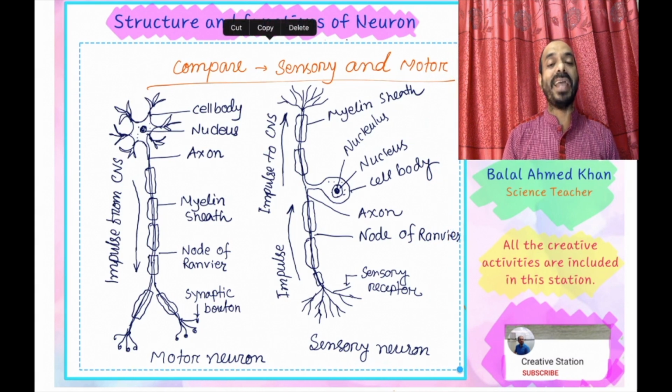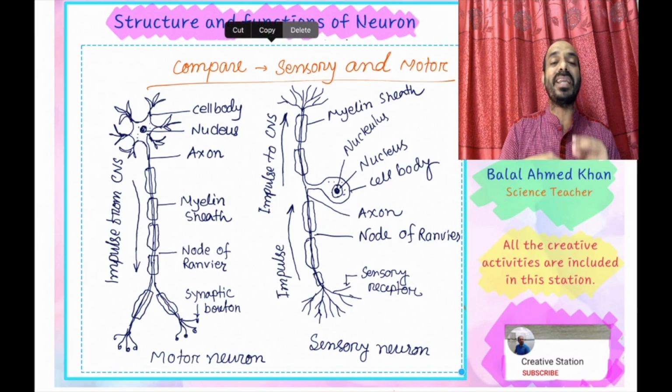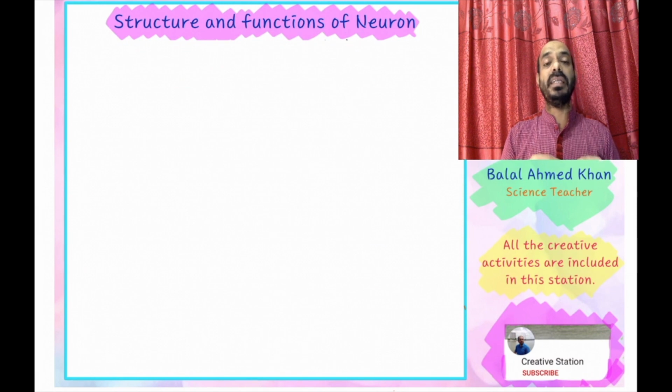Motor nerve acts as a transfer organ and sensory nerve acts as a receptive organ, and it acts in ascending order to the brain, and motor nerve acts in descending order from the brain. So what do you understand from this structure and function?